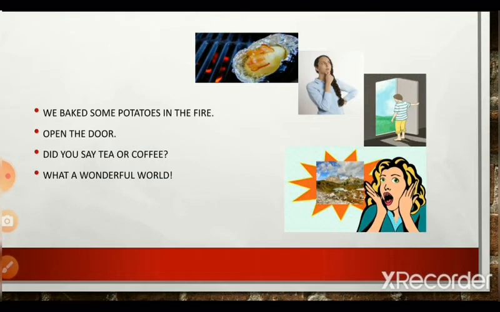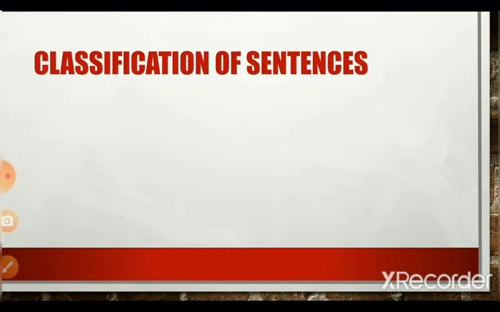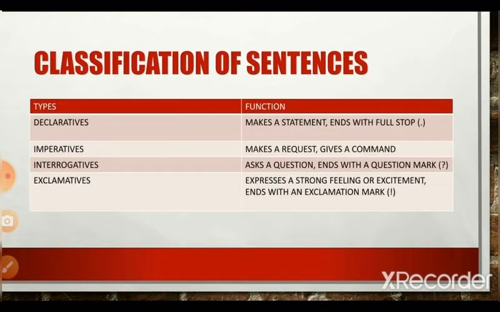We baked some potatoes in the fire. Open the door. Did you say tea or coffee? What a wonderful world. These are all examples of different types of sentences. Now let's look at it in detail. Sentences are classified as declaratives, imperatives, interrogatives, and exclamatives.